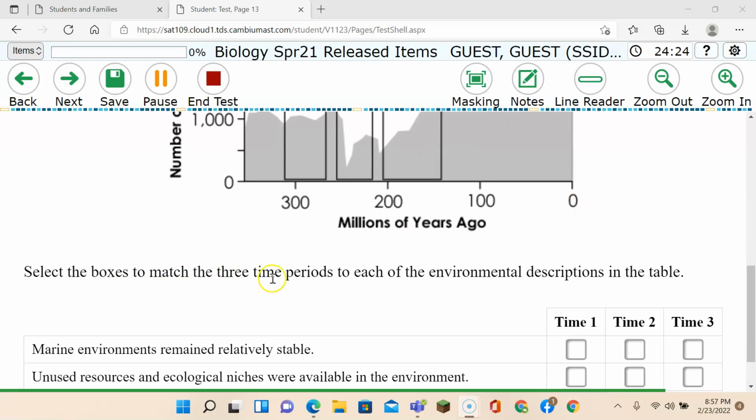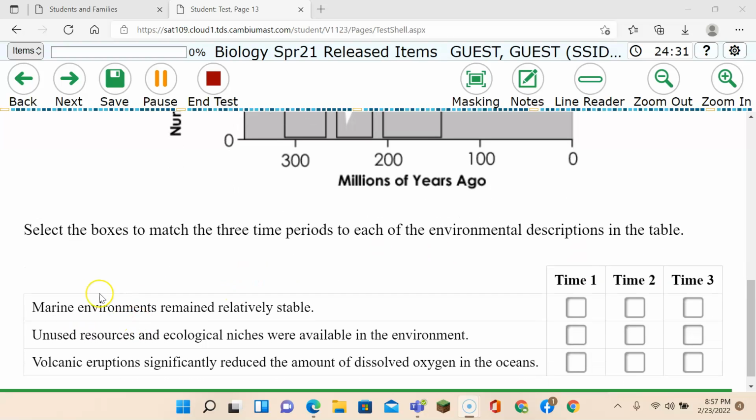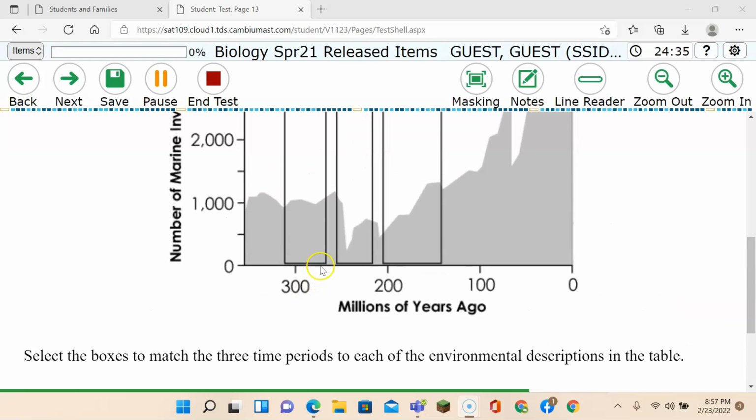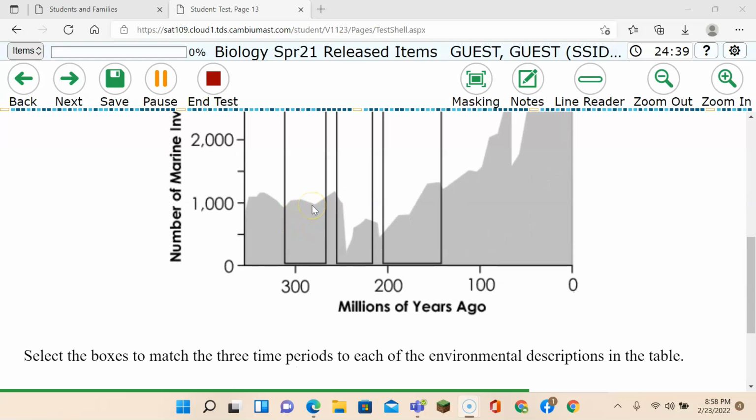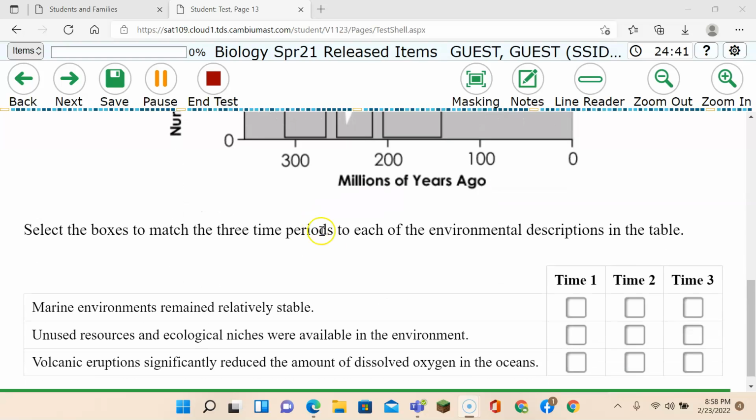Select the boxes to match the 3 time periods to each of the environmental descriptions in the table. So, let's look at this one. Marine environments remain relatively stable. So if we go back to time 1, well, it looks pretty stable to me. So we're going to put time 1 is when the marine environment remained relatively stable.